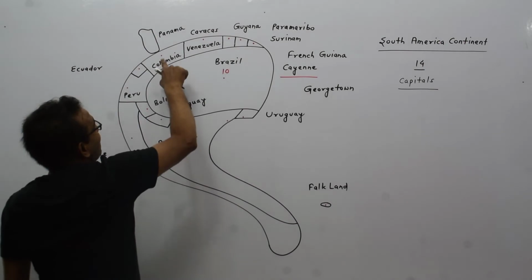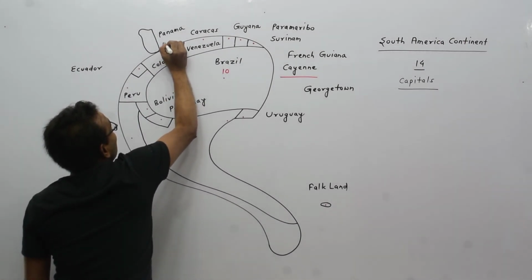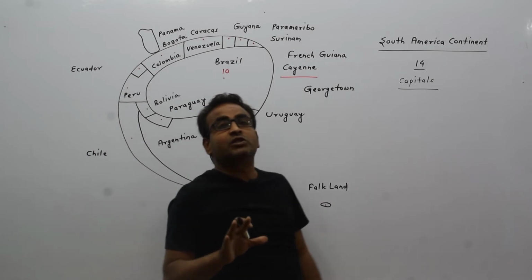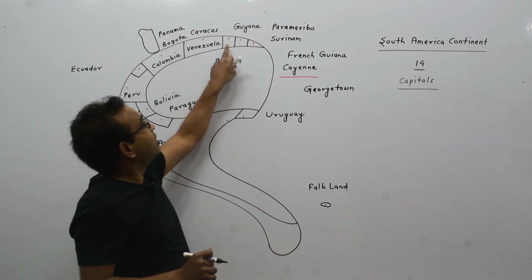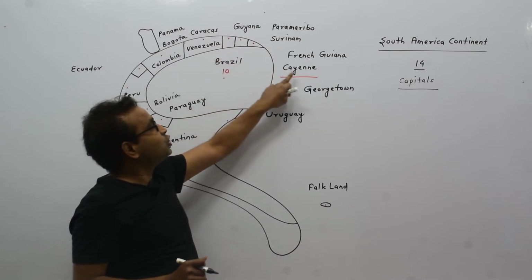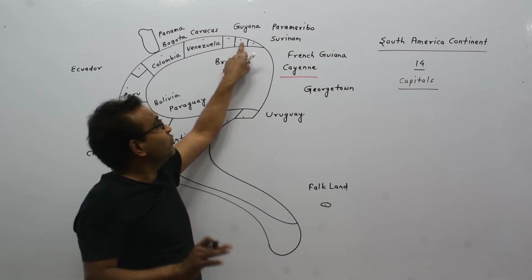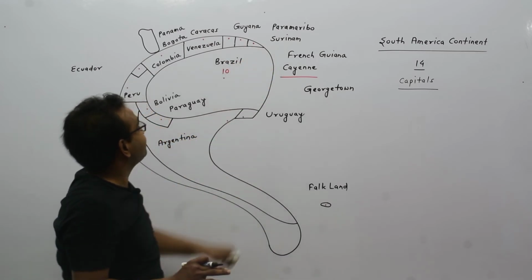The capital of Colombia is Bogota. This one is Bogota. The capital of Venezuela is Caracas. The capital of Guyana is Georgetown. The capital of Suriname is Paramaribo. The capital of French Guiana is Cayenne.